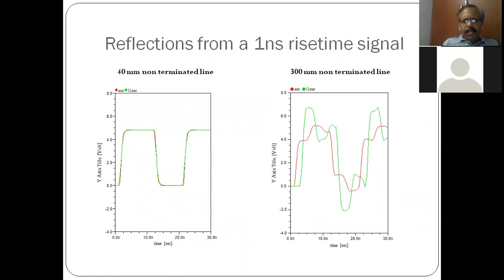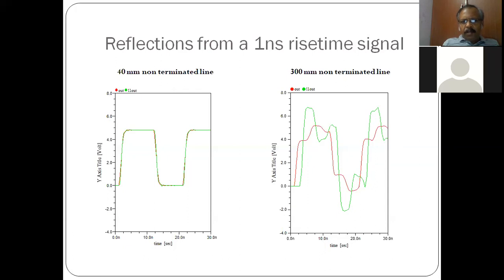If you have a 50 megahertz signal through a 40 millimeter non-terminated line, that means a PCB trace, you see there is no difference between the input and the output. They are almost in phase, since it is a very short length. The same signal, when transmitted through a long line, 300 millimeter, which is also not terminated, gives a different wave due to reflections.